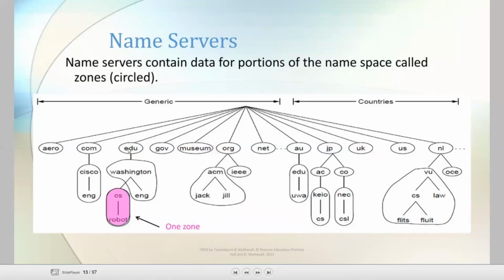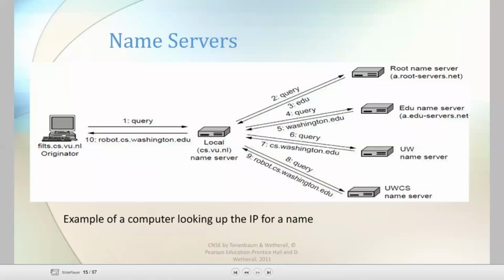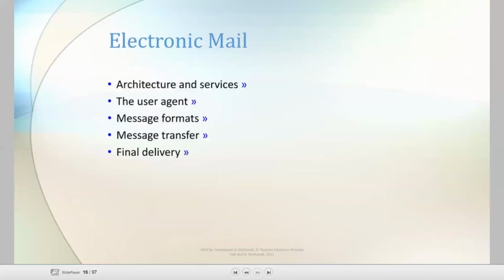Robot.cs.washington.edu. Okay, remember we came from edu to Washington, Washington to CS, CS to robot. Now the zone will be like robot.cs.washington.edu. Okay. This is the process of a computer looking up the IP for a name. Okay, this is about DNS.